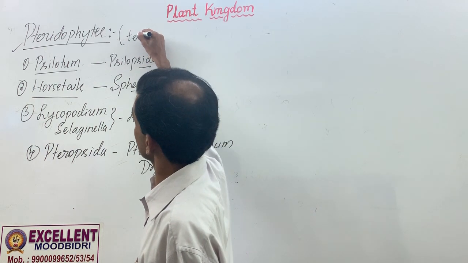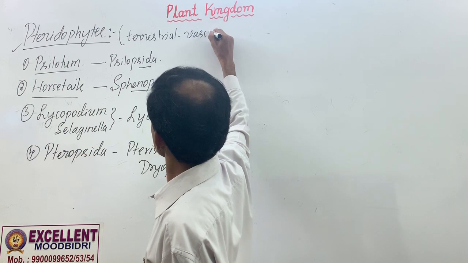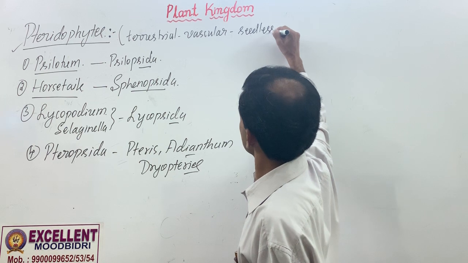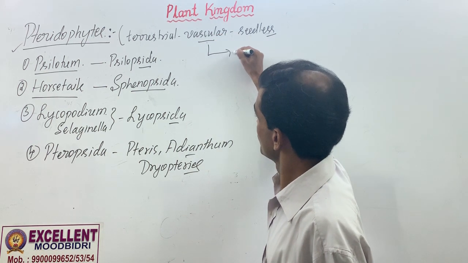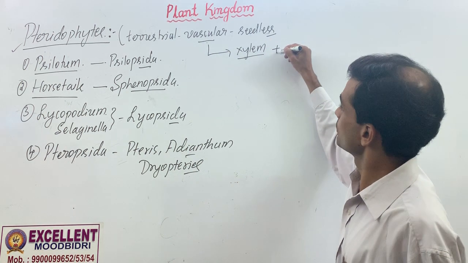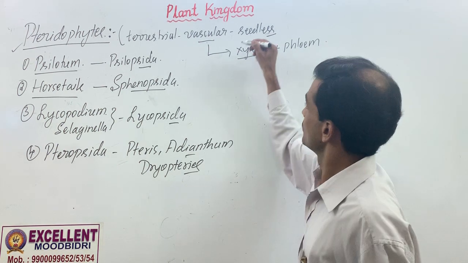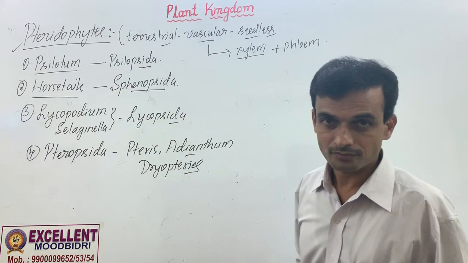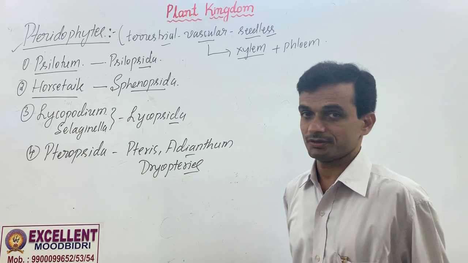But they are terrestrial plants, vascular plants, seedless plants, no flower, no seed. Vascular, because all the following plants have xylem, have you heard of this? Water conducting tissue, and phloem, food conducting tissue. No seeds, no flower, no fruits. Terrestrial, they do not normally grow in water bodies.